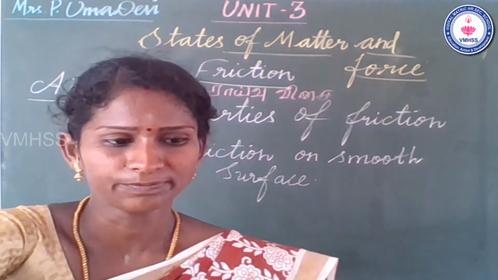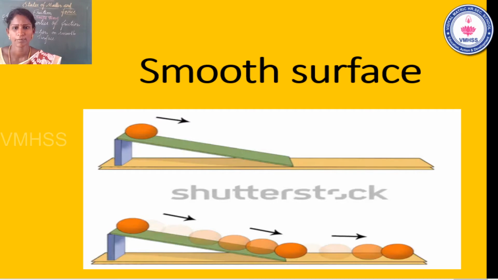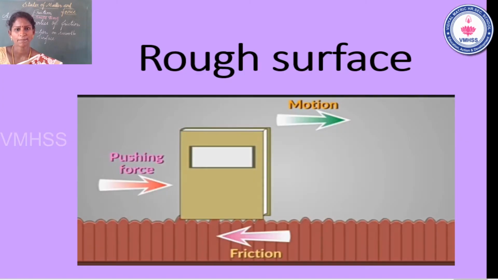See the example, students, see the slide. One ball moves very fast on the smooth surface because we need less friction on a smooth surface. See the next one.